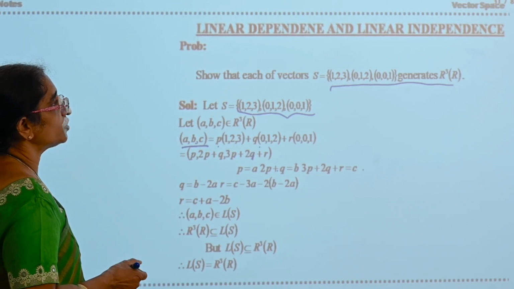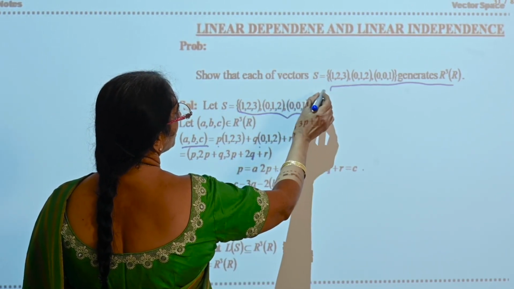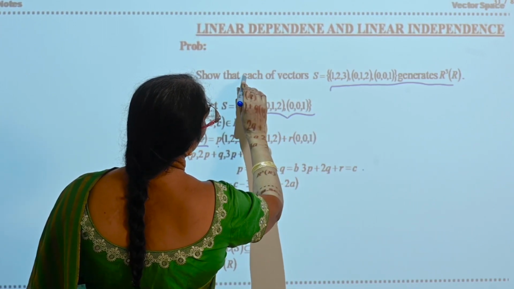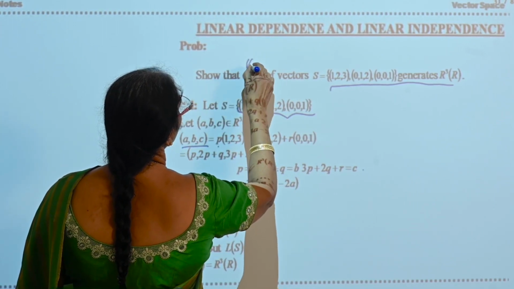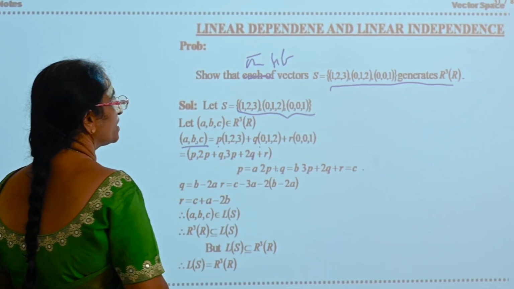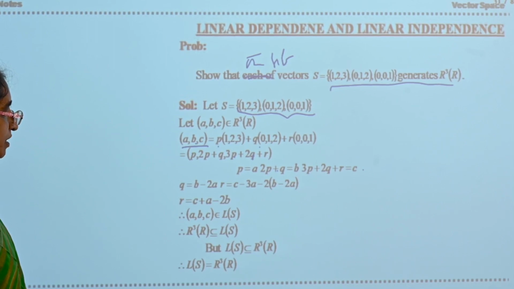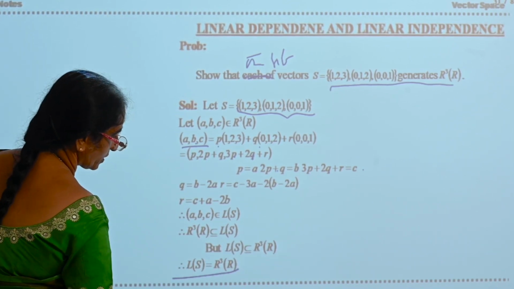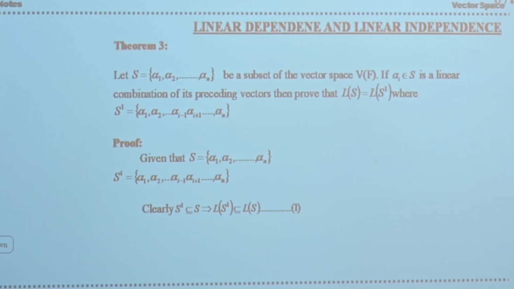Show that the set of vectors S generates R³(R). So, L(S) is equal to R³(R). Okay. Now, one more theorem.